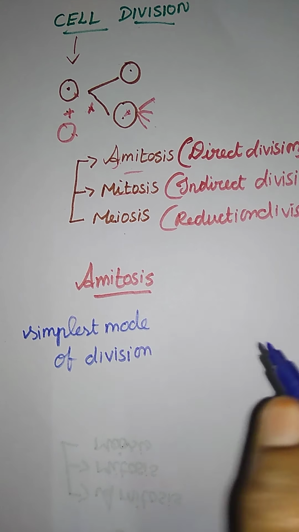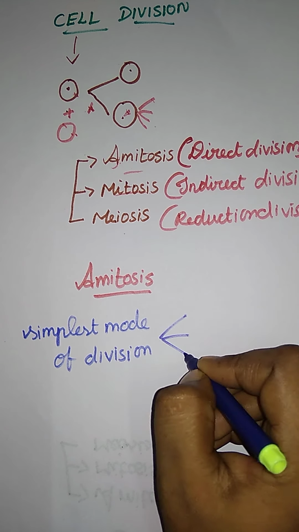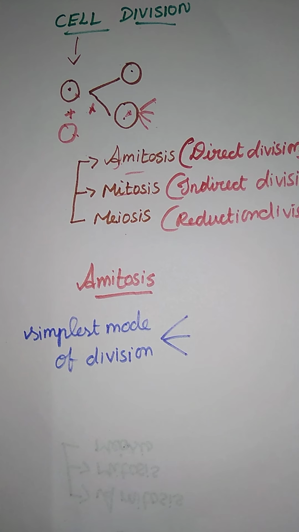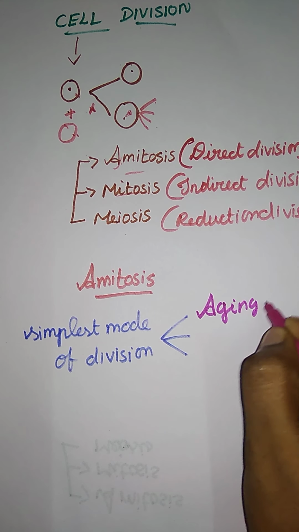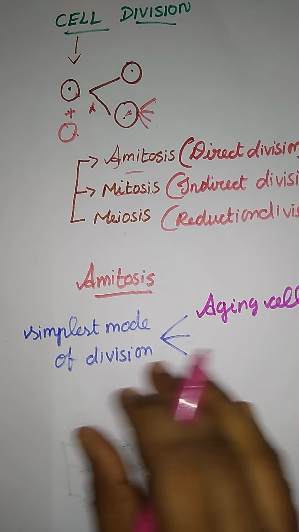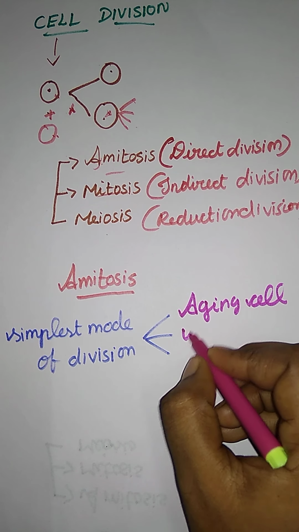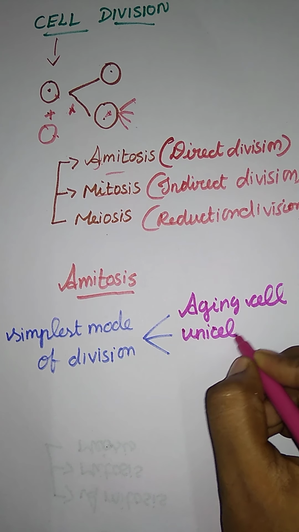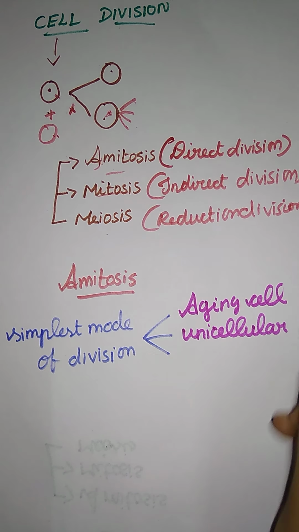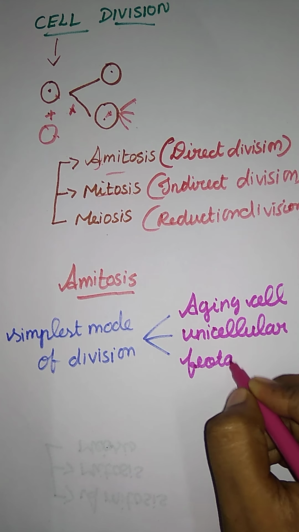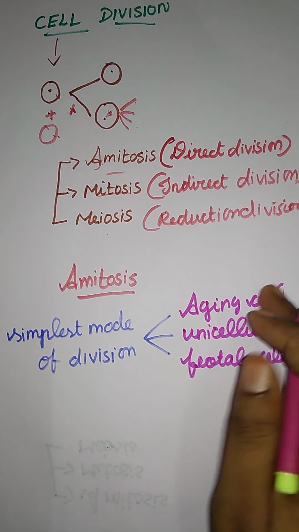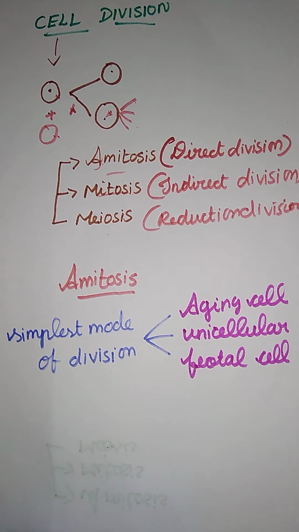The simplest mode of division mostly occurs in three types of cells. The first one is the aging cell, then unicellular organisms, and the third one is the fetal cell. So these are the three types of cells in which amitotic cell division mostly occurs.